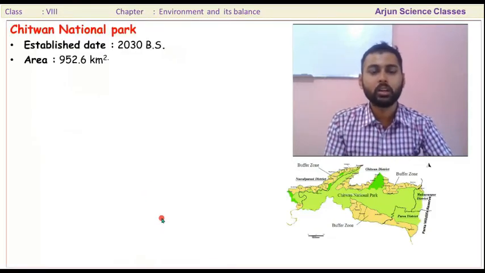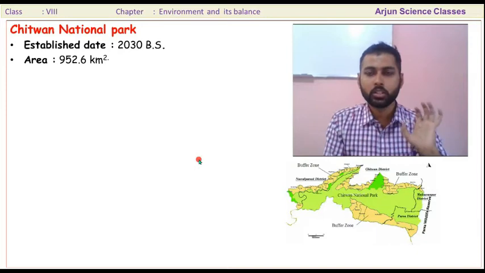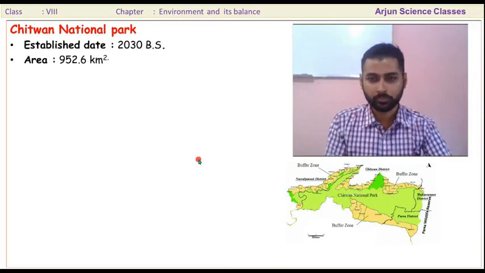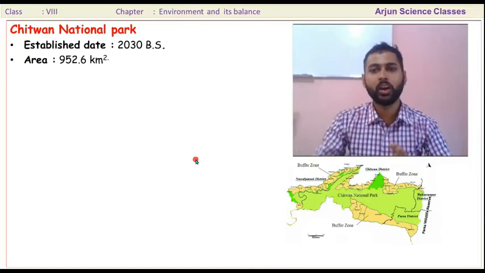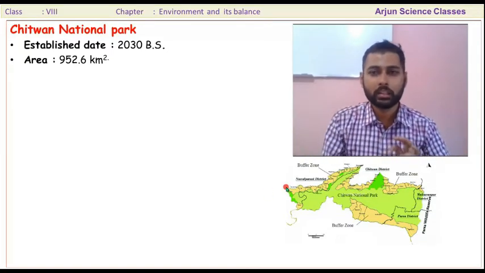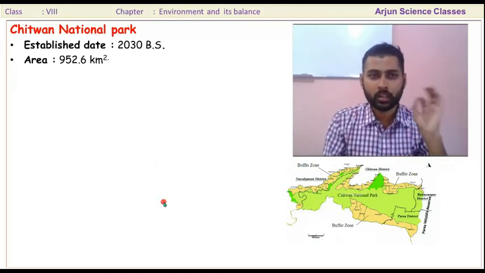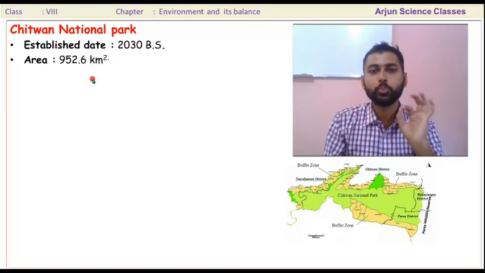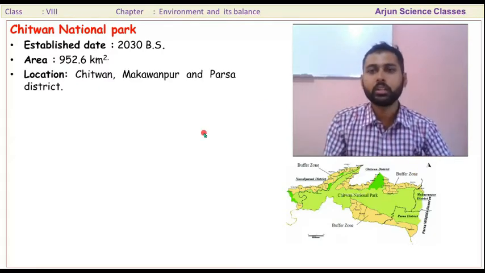Area: 952.6 square kilometers. I think in your book 932 square kilometers is written, but this area has been modified, and now the area of Chitwan National Park is 952.6 square kilometers. Where is it located?